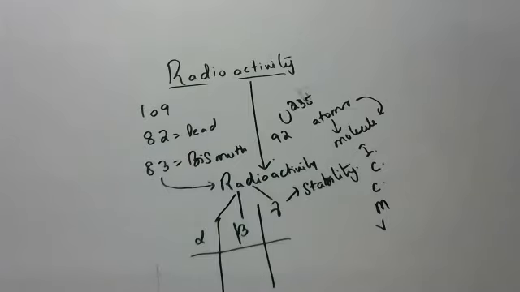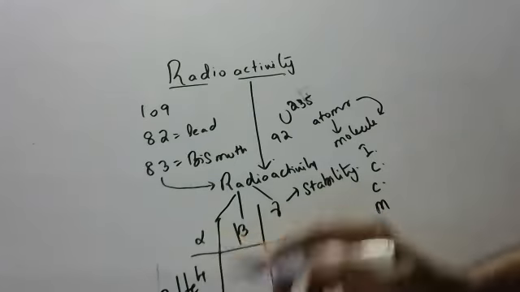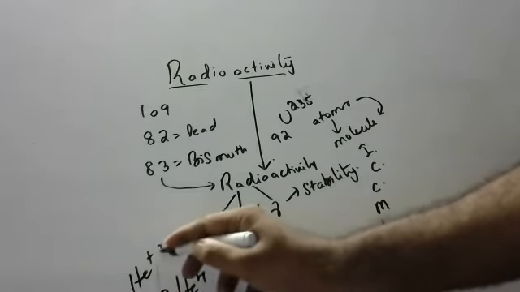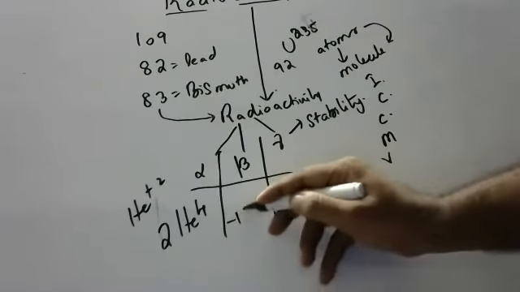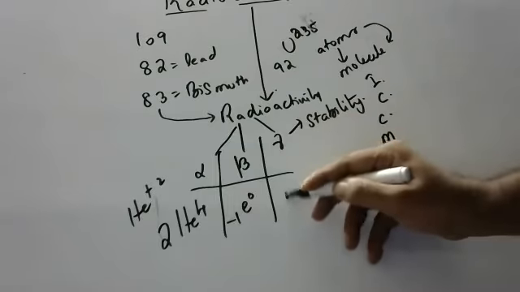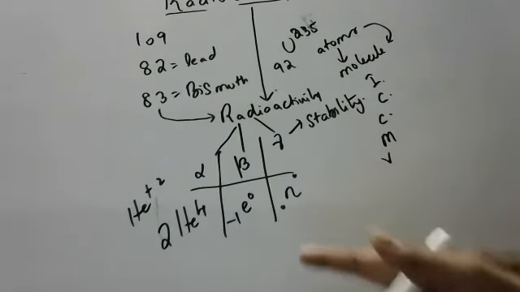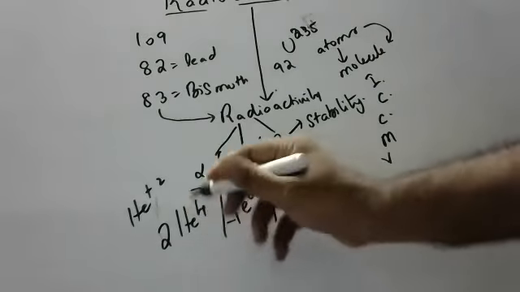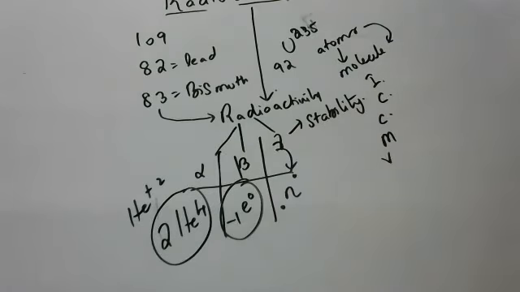Will they attain stability, sir? You will get the doubt. Yes, they will attain stability. How? I'll show. What is an alpha particle? An alpha particle is a doubly ionized helium atom, actually helium plus 2. Electron is the beta particle. And neutron is the gamma particle, no charge, no mass. Okay, children? Alpha means helium. Beta means electron. Gamma means neutron, no charge, no mass.